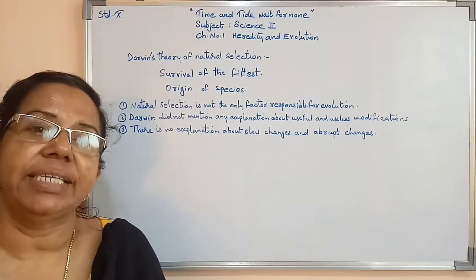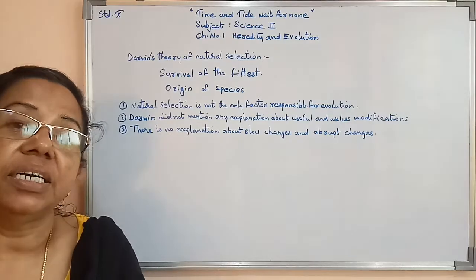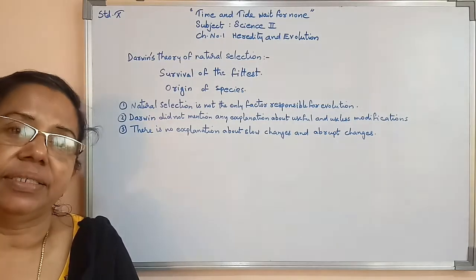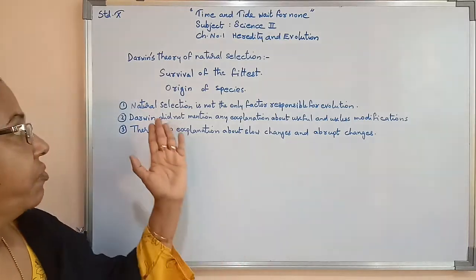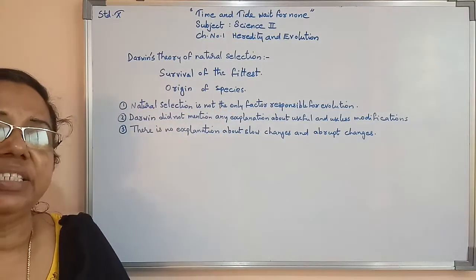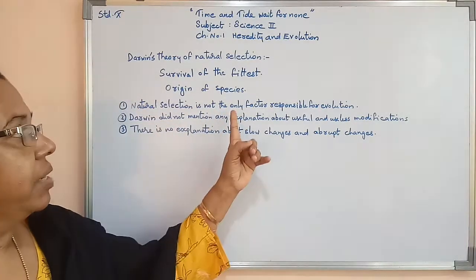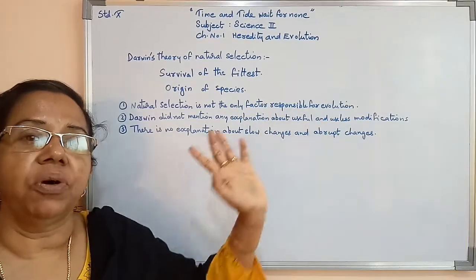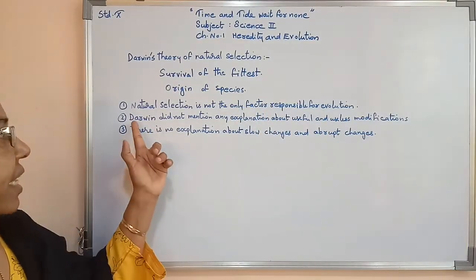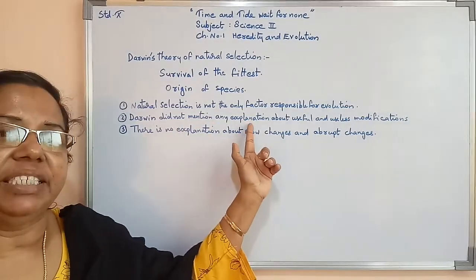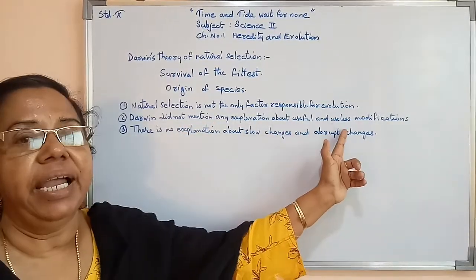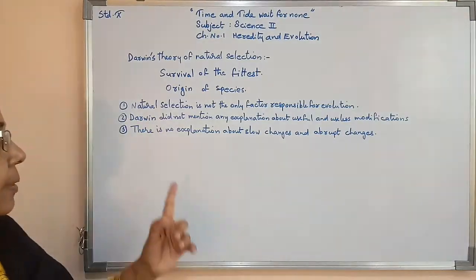So we will study once again which are the different objections about natural selection of Darwin. First thing, natural selection is not the only factor responsible for evolution. Second thing, Darwin did not mention any explanation about useful and useless modifications.